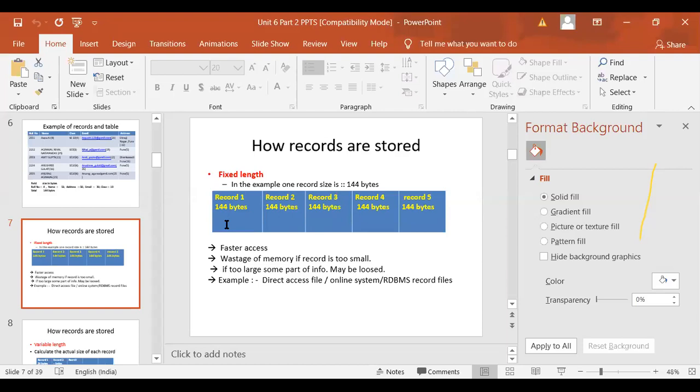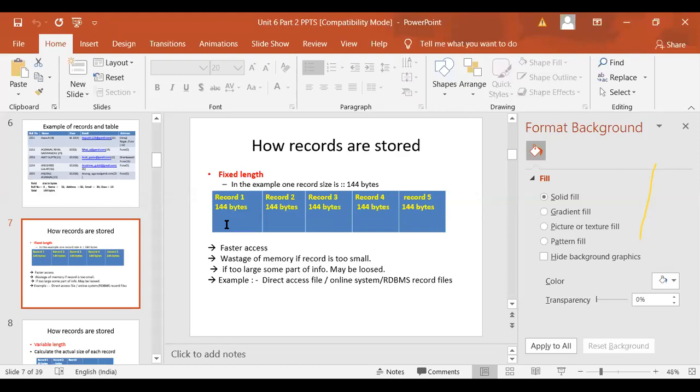Such types of files use variable length records. Fixed length means the data records have a fixed length, so every record will have a fixed number of bytes allocated for it. For example, whatever file handling you have done in your last semester, or for your 11th assignment this semester, all records are of a fixed size, correct? You declare a structure and that structure is used to store your data. So you are actually working on that file.